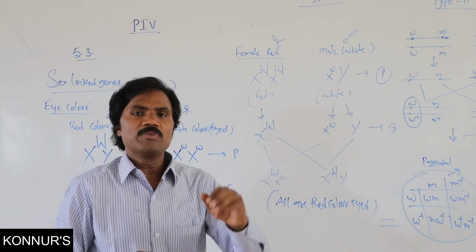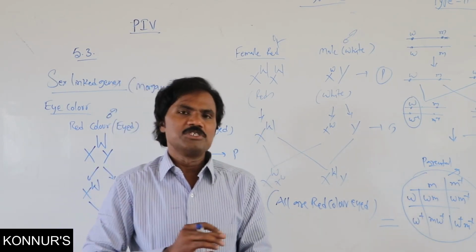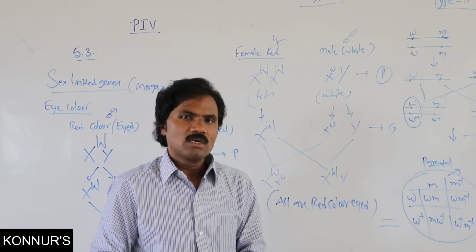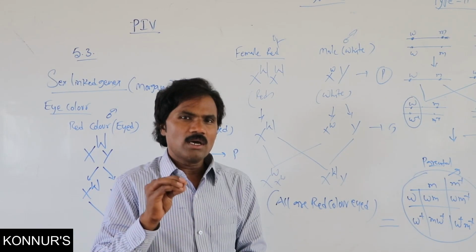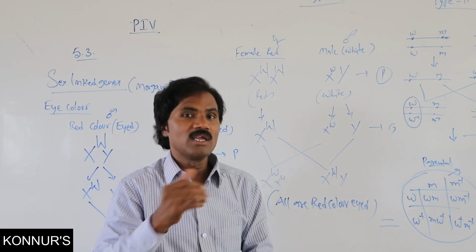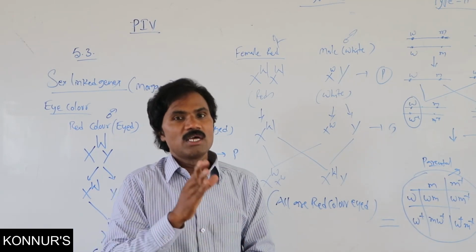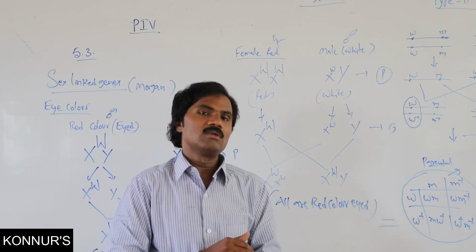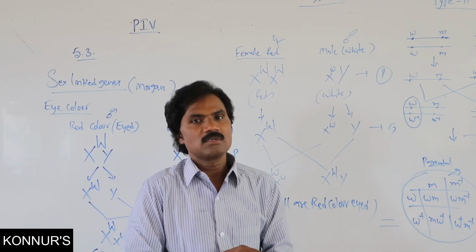Then what is meant by marker genes? Just now I said once again, marker genes are genes expressed early in development, in earlier growth. So the effect of genes in earlier growth, that we call marker genes.